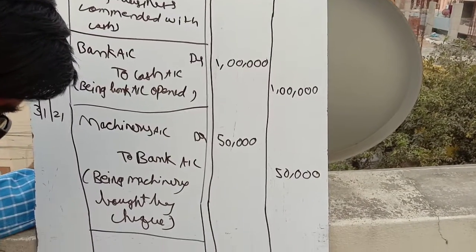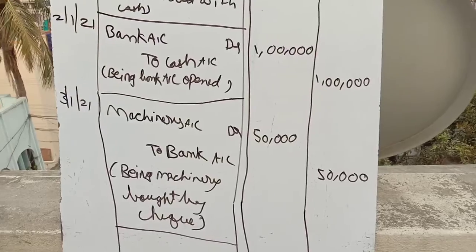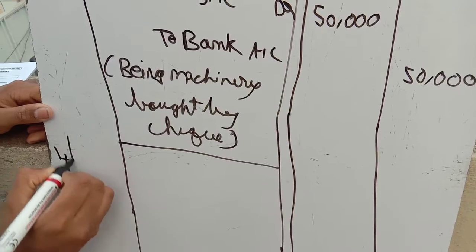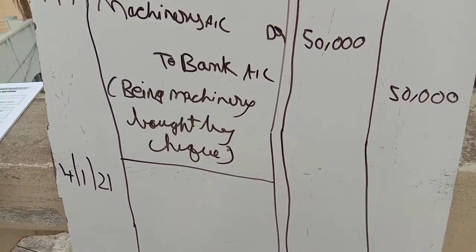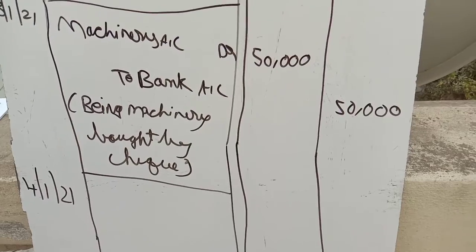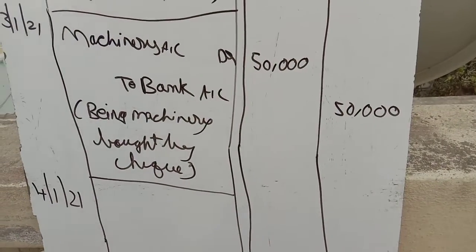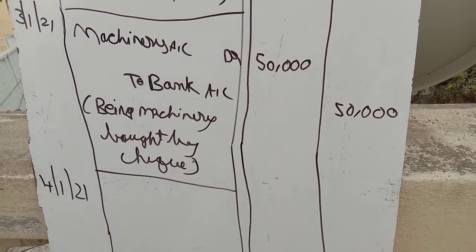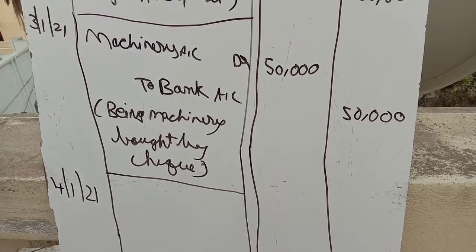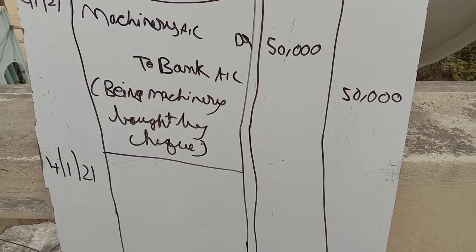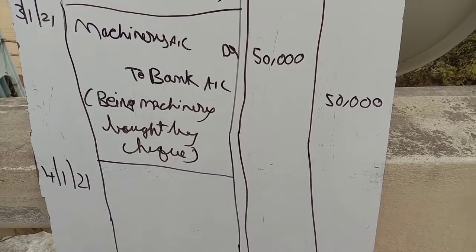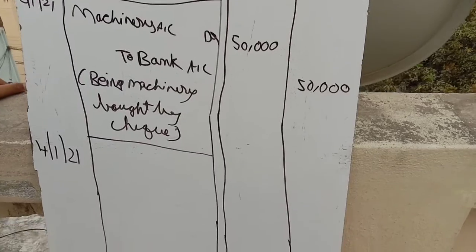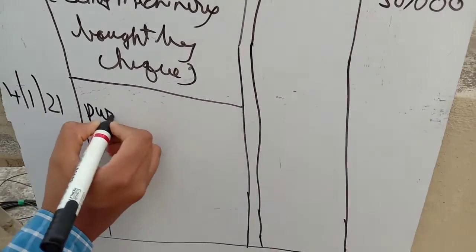The last entry we are going to see now is on the date 4th January 21. The transaction was goods purchased from Nisha for cash. Here the name Nisha was given. When any name of the supplier or creditor is given, we should definitely credit that creditor's account. But here it is given that we have bought from Nisha for cash, so we have to credit cash account and debit purchases account.